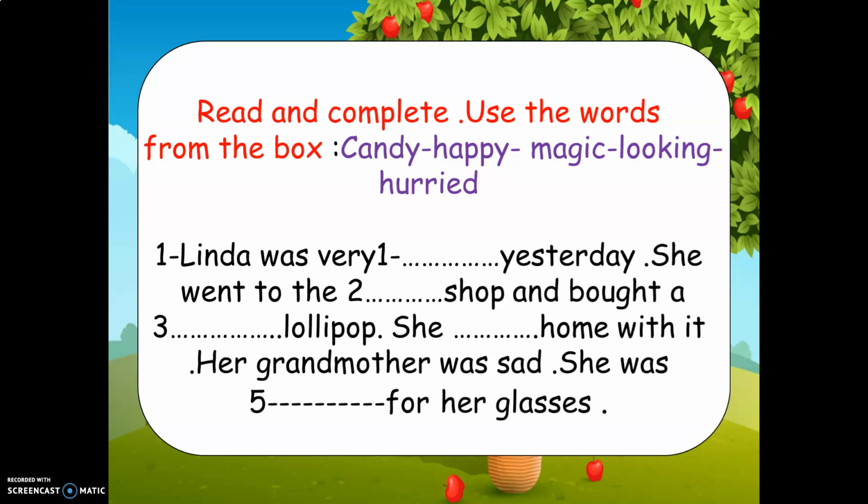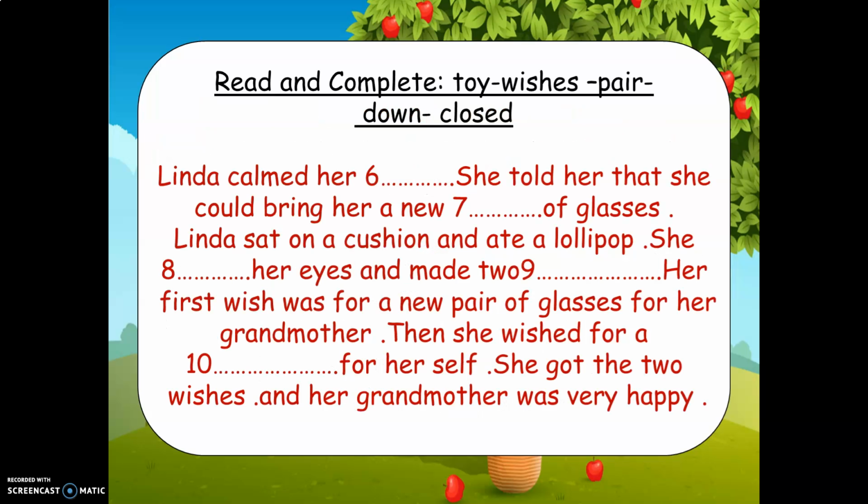Number 1, Linda was very happy yesterday. She went to the candy shop and bought a magic lollipop. She hurried home with it. Her grandmother was sad. She was looking for her glasses. Linda calmed her down. She told her that she could bring her a new pair of glasses.